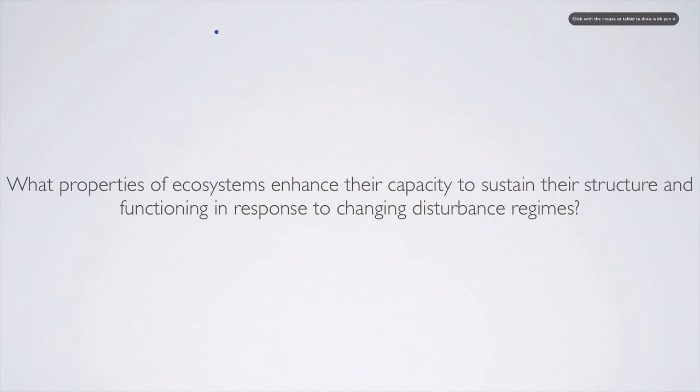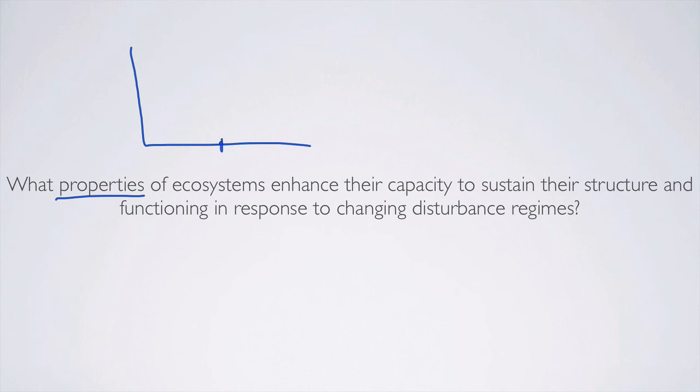So what is it about an ecosystem, for example, that if we were to compare two ecosystems, and there might be an event that happens here, one that allows it to maintain its ecosystem function over time, but another one that might change its ecosystem function. So what is it about an ecosystem that allows it to resist an environmental disturbance, or change to another state, or even thirdly, respond but then recover? So these are the types of questions that we have when we're thinking about resilience and the temporal dynamics of ecosystems.